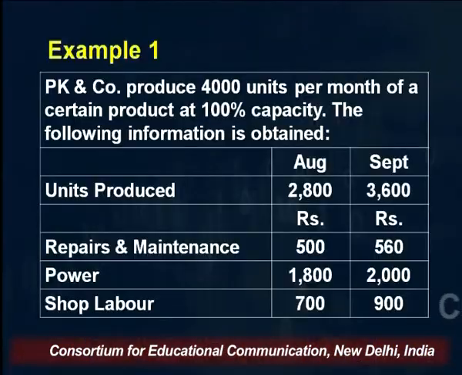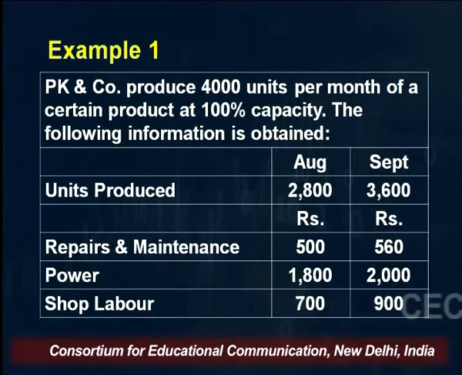So now let us understand how we prepare the flexible budget with the help of an example. I have taken the name of a company, say PK & Company, or any name you can say, which produces 4,000 units per month of a certain product at 100% capacity. Means if the firm operates at 100% full utilization of its capacity, it will be able to produce 4,000 units.